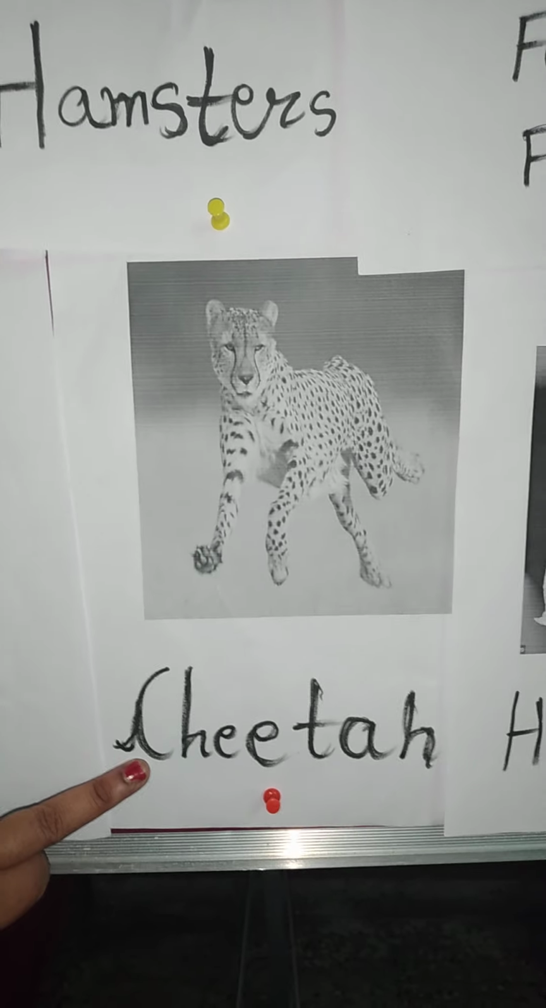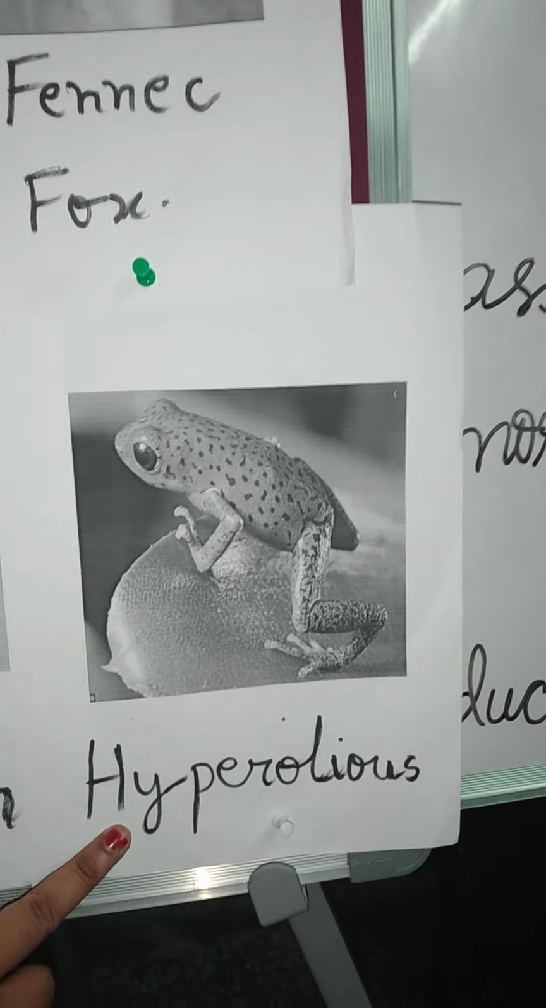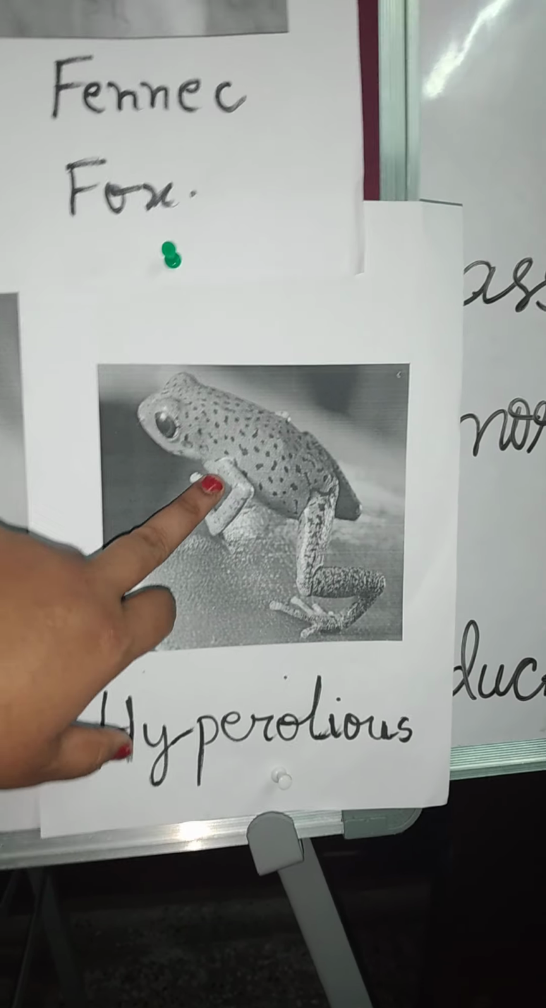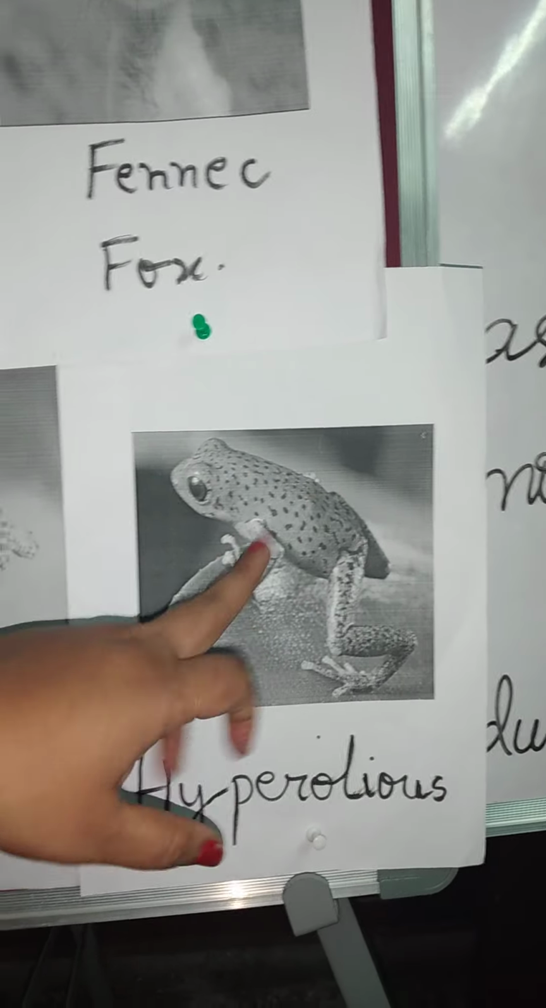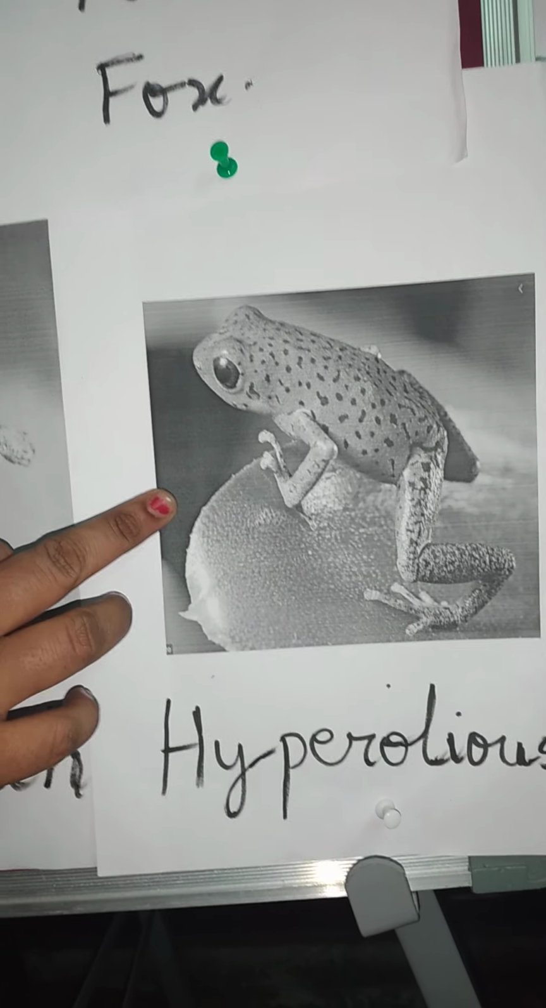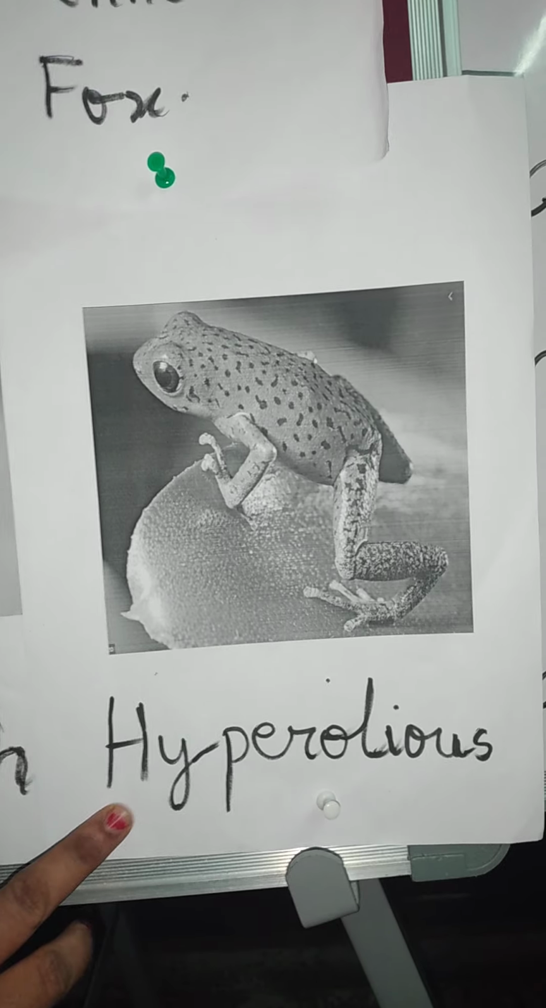Next, cheetah. This is the fastest running animal. You know that, land animal. Next, this is Hyperolius. The name looks like a frog, no? Yeah, this is also one type of frog, but this is a different one. It's very fast. This is Hyperolius.